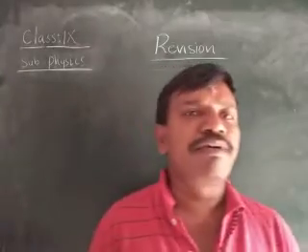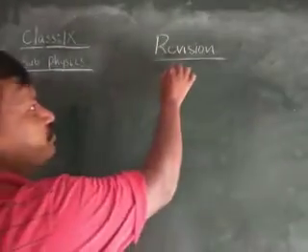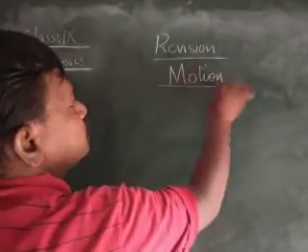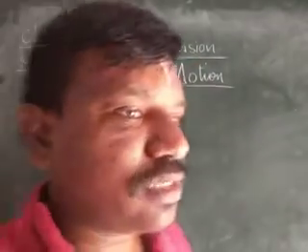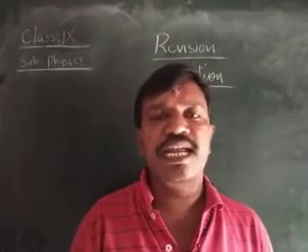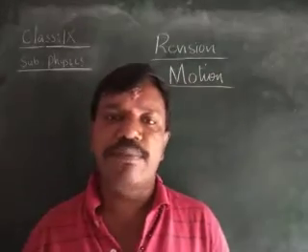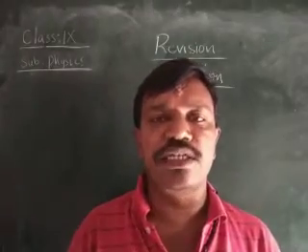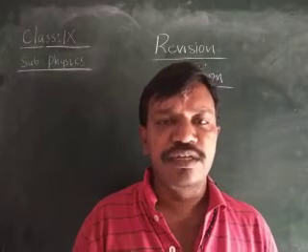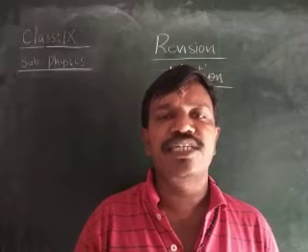Next we go with the motion chapter, children. As a part of the revision of the motion chapter, first we go with the scalar quantities. Any quantity which can be measured is called a physical quantity. Physical quantity means any quantity which can be measured.